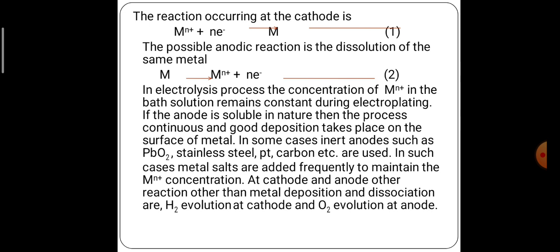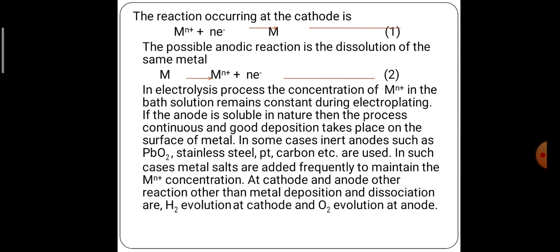The electroplating process takes place in the electroplating bath. The anodic and cathodic reactions occur because it is an electrochemical process. We know that the anodic reaction is an oxidation reaction, and the cathodic one is a reduction reaction. Anodic reaction means oxidation, that is loss of electron, and the metal is converted into metal ion form. The reduction reaction is gaining of electron, that is metal ion is converted into the metal by gaining the electron.